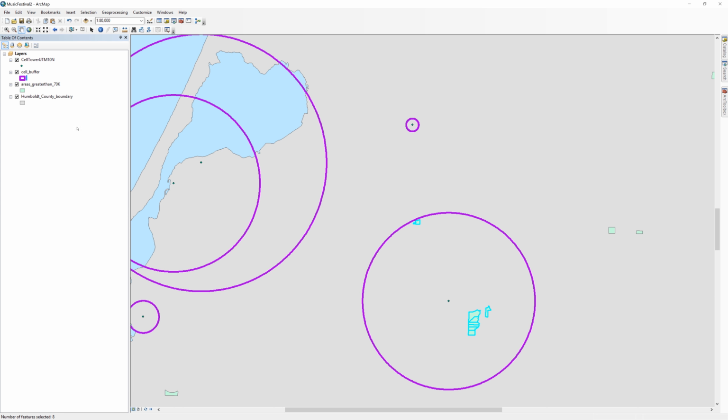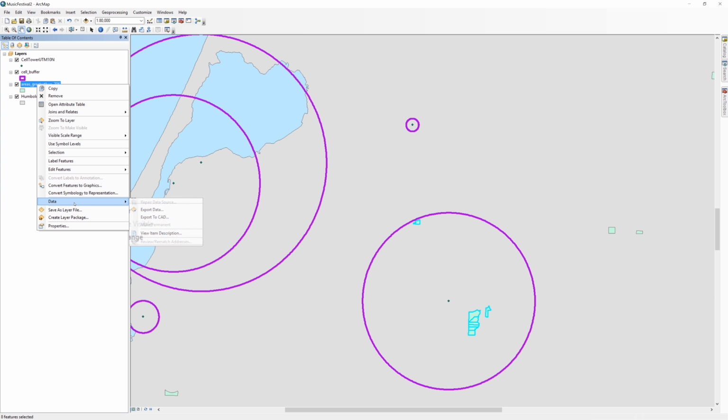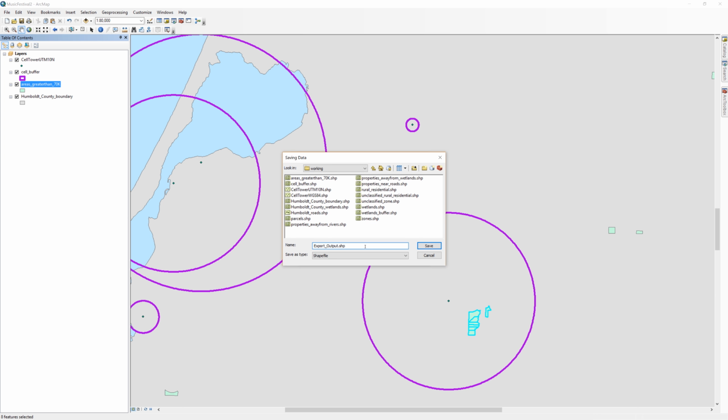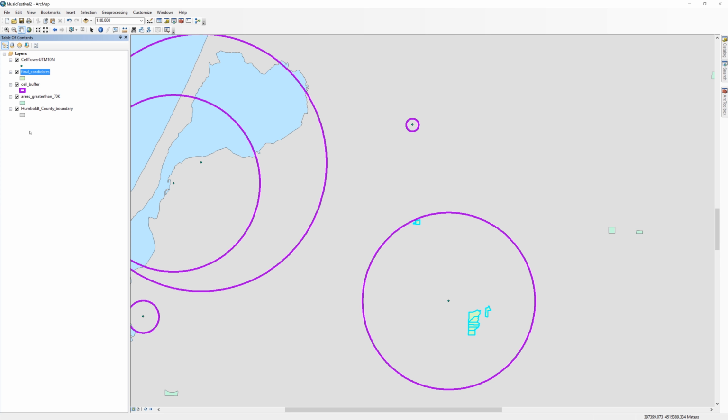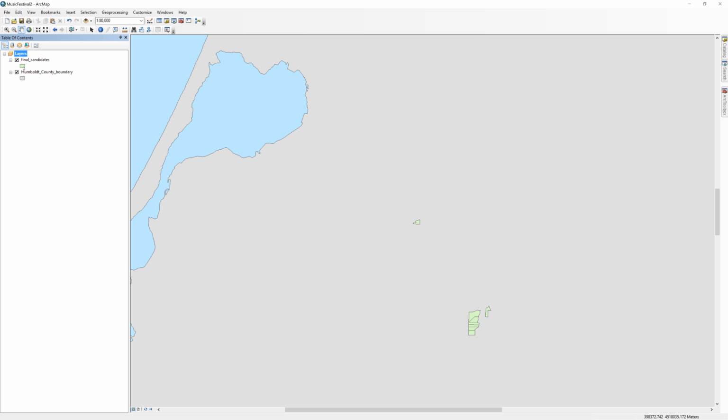Make a new shapefile from the selected records. Be sure to save the file to your working folder. I'll call mine Final Candidates. When you are done, clear your selected records by clicking on the Clear Selected Features button. Remove all the layers from the table of contents except for the final candidates and the Humboldt County boundary. In the next video, I will show you how to create and export a map.